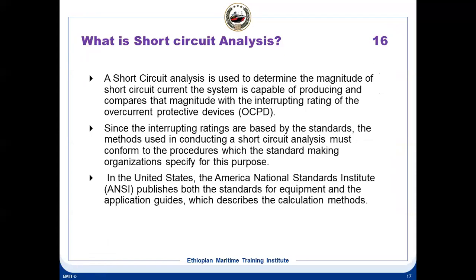Okay, this is just for your knowledge. Somebody may ask you in a viva, what is short circuit analysis? This is very important. Short circuit analysis is used to determine the magnitude of the short circuit current the system is capable of producing, and compares that magnitude with the interrupting rating of the overcurrent protective devices. On board ship, we have to calculate this short circuit always, because if a short circuit takes place, we need to know whether your protective equipment is capable of withstanding it or not. This is a bit deeper, but I'll just give a brief introduction.